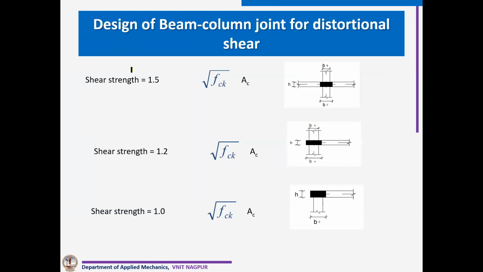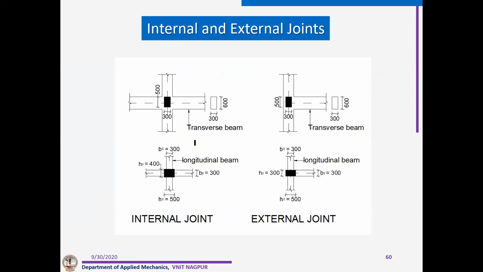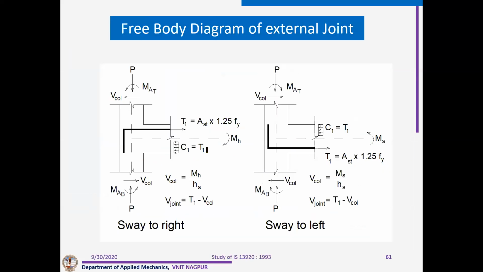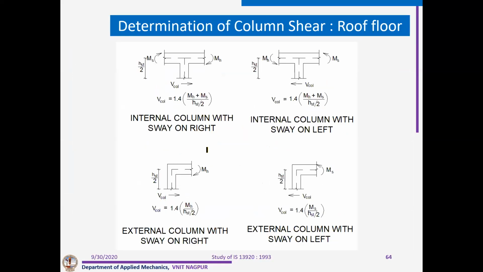These are the checks for shear check. I will not go into detail of that. It is there already in IS 13920. So we have to calculate the check. All the joints we now have to check for flexure as well as for shear. These are the calculations for that.